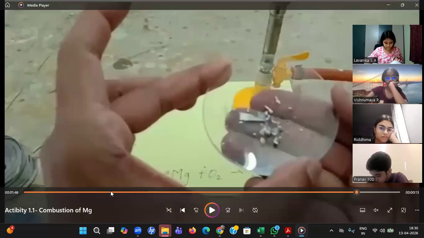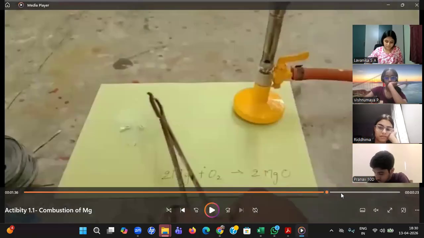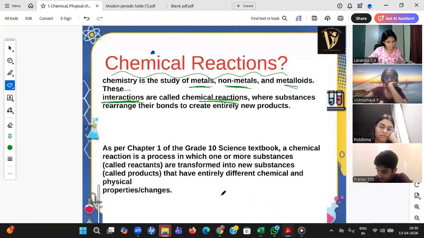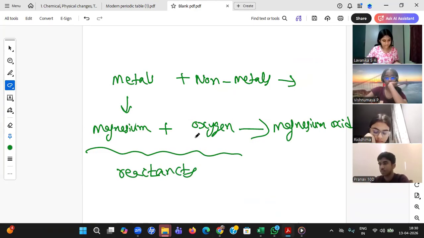Just now we mixed a metal and a non-metal, oxygen, and we got one compound known as magnesium oxide. But in your class 10, how did they explain it, student? They explained that you are reacting them. These are reactants. The left side will always be reactants. Whatever you get on this side are products.